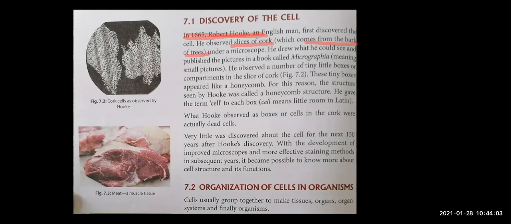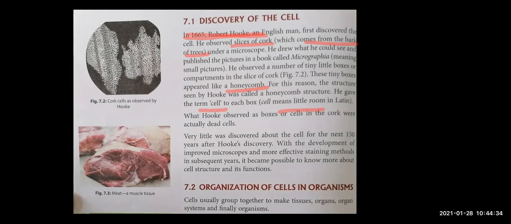Honey, मधुमक्खी का छत्ता देखा है आपने? It consists of small boxes. So it appeared like a honeycomb, and so he gave the term cell to the small boxes, which means in Latin little room, right? So who discovered cell? Robert Hooke discovered cell in 1665.